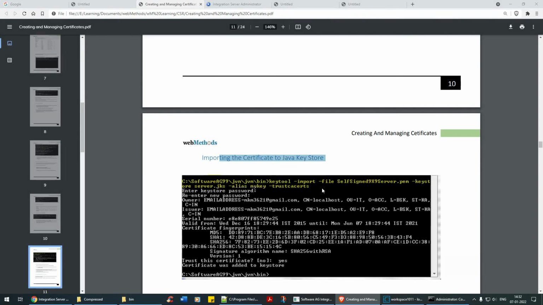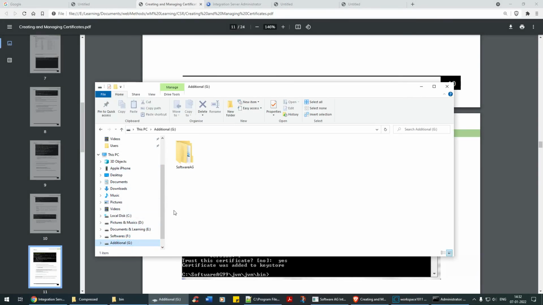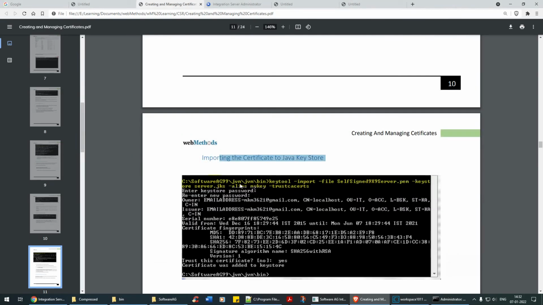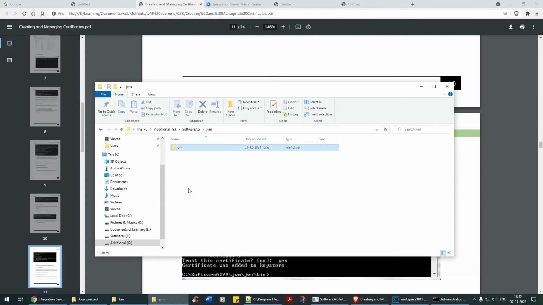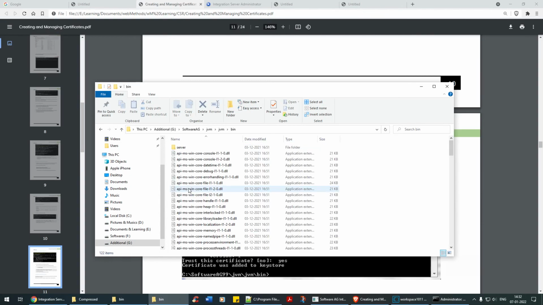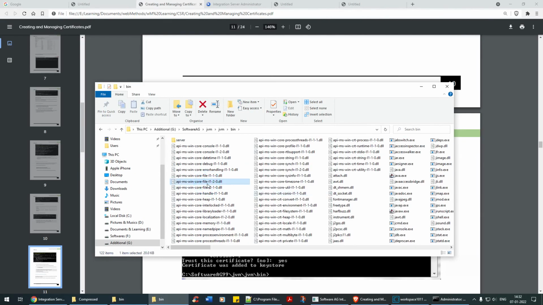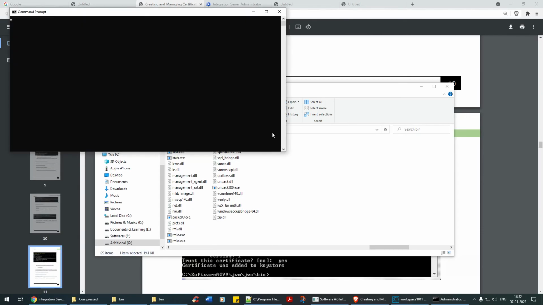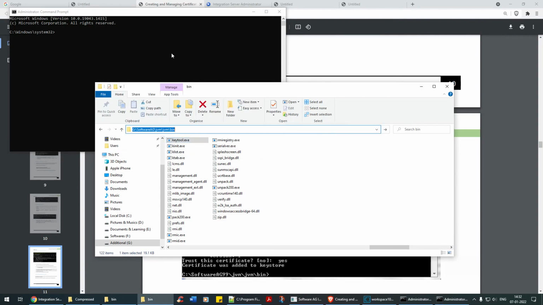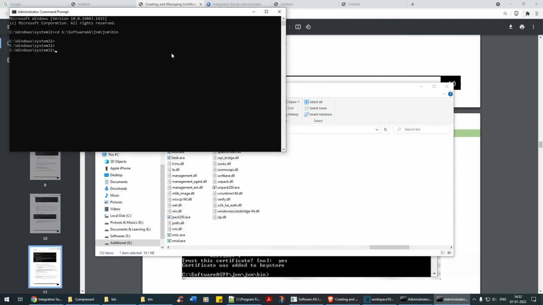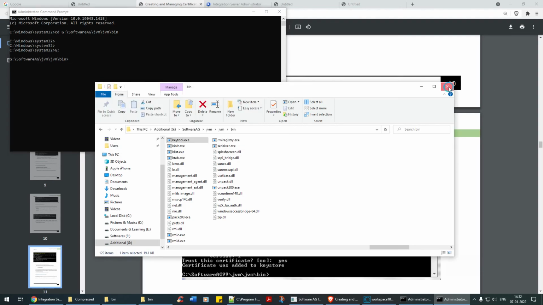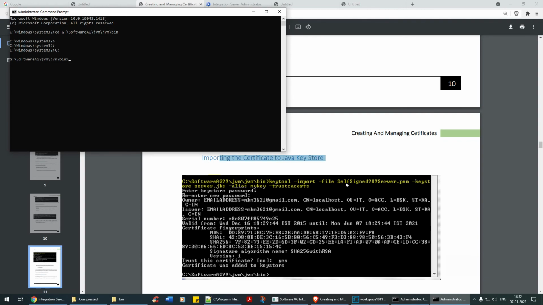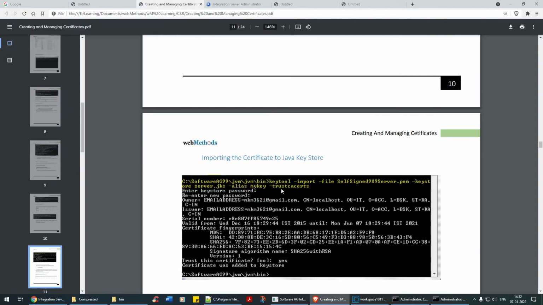Okay, I'll open this up again. I'll go to this particular folder. It's in Java jvm bin. Just let me bring it to this. See guys, keytool. Can you see this keytool? Very cool, right? So I'll run this as administrator, and again let me go to this path. Now that's in that path. Okay, right. So you can import this self-signed import file, and you can add this into the trust certs.